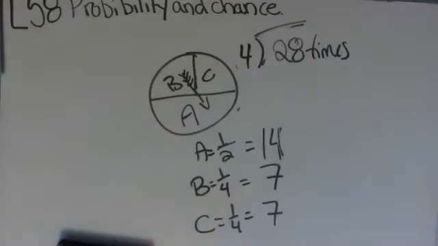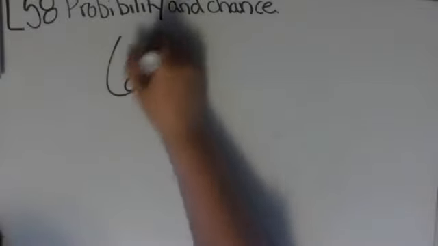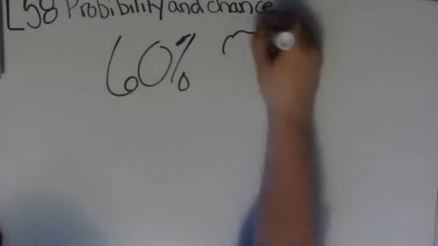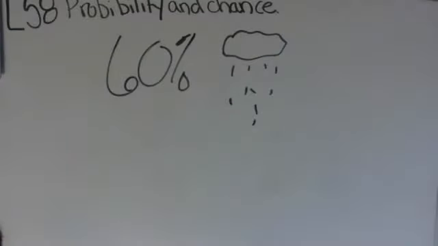Okay, next one. A weather forecaster says that there is a 60% chance of rain tomorrow. So we have 60% chance of rain. Find the probability that it will rain tomorrow.